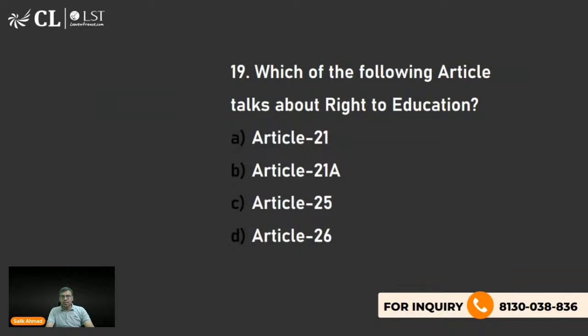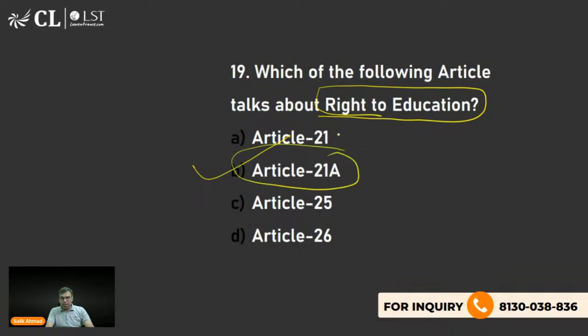The next is, which of the following articles talks about the right to education? Yes, Ayush, Deeptakshi, Mishika, you're right.